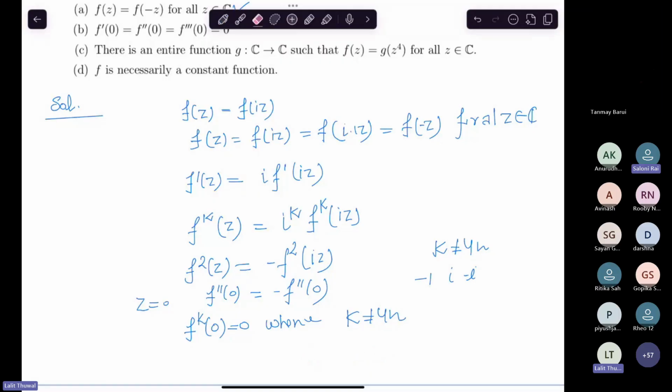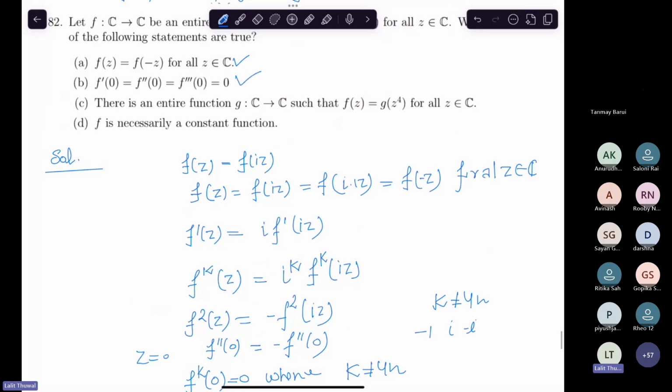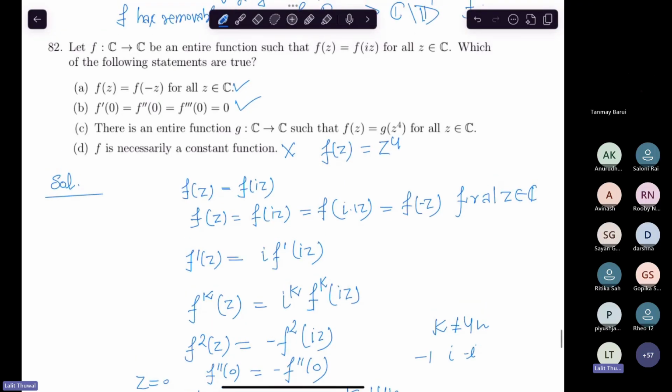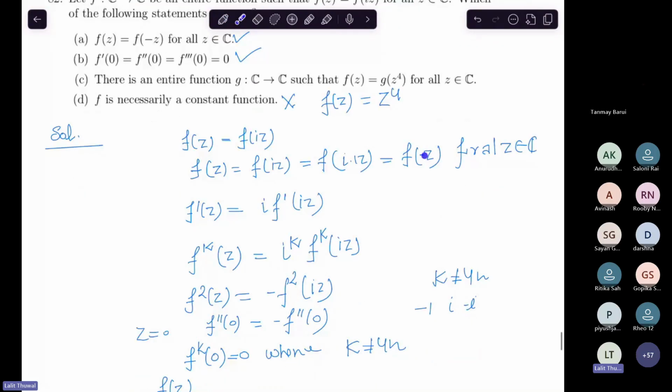So it means that the first one is correct, the second one is correct, and the third one is obviously wrong, because one can take a non-constant function, you can take z to the power 4, okay? Because i to the power 4 is 1, right? And you get this idea of taking z to the power 4 from here, right?